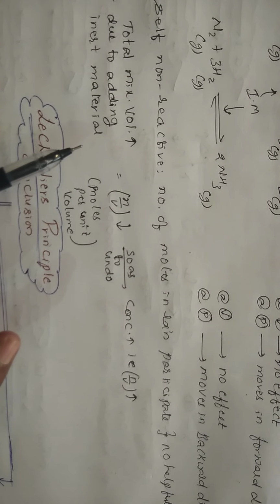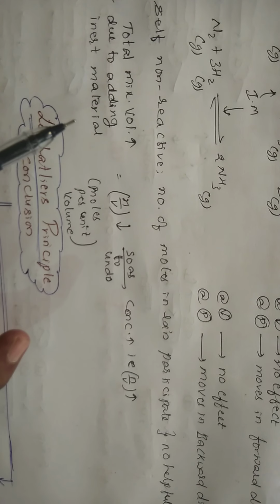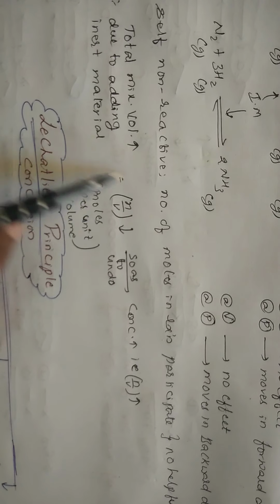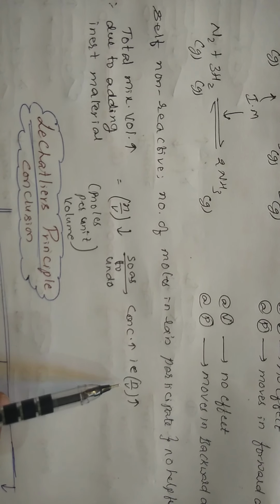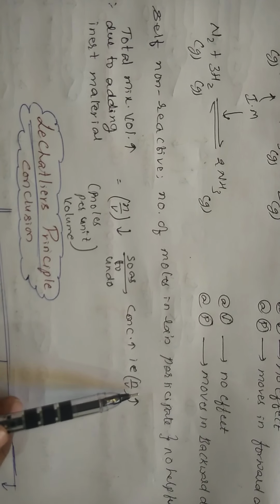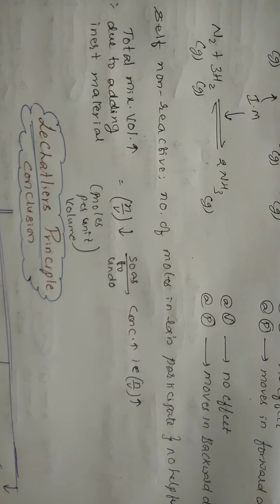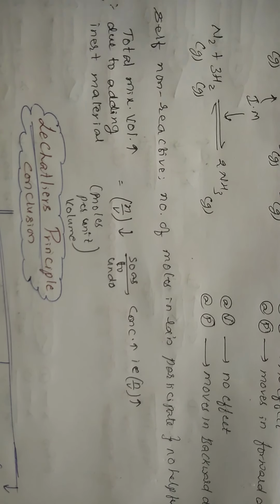So it should move in the direction where the concentration, that is number of moles per volume, should be increased, so as to counterbalance. This is what is happening. So as to counterbalance, it should move in this direction, meaning more number of moles per given volume. More number of moles means what happens? It moves in the direction where the volume will be increased, so that it occupies more area, so that there will be more number of moles.